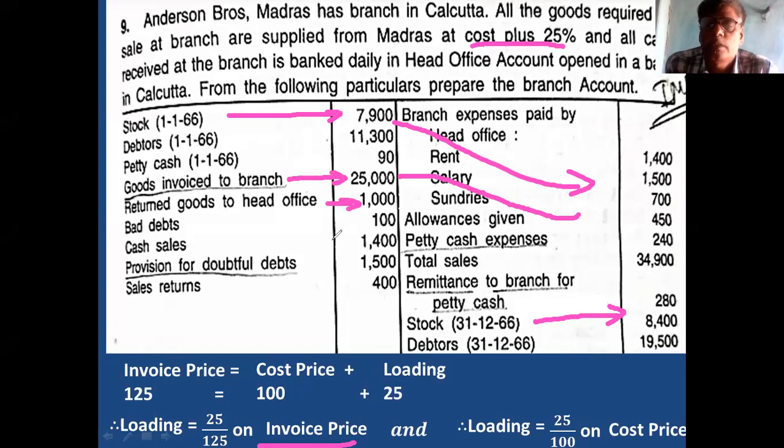Two more items on the debit side, two more items on the credit side. You have to write 2 items on the debit side and 2 items on the credit side in the existing account.